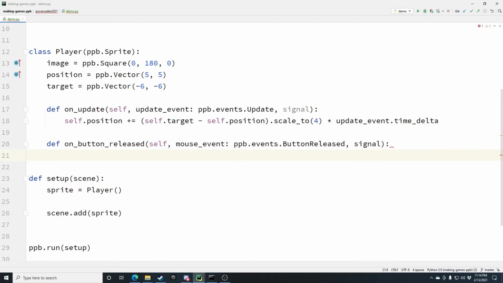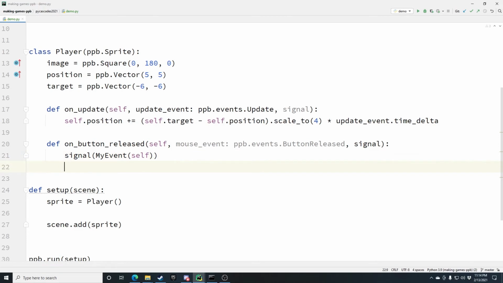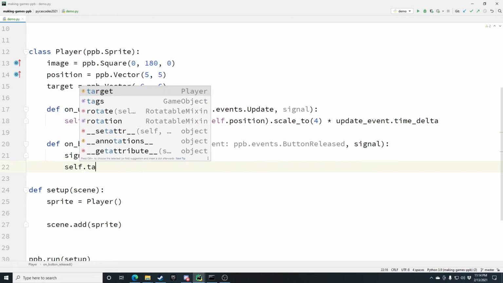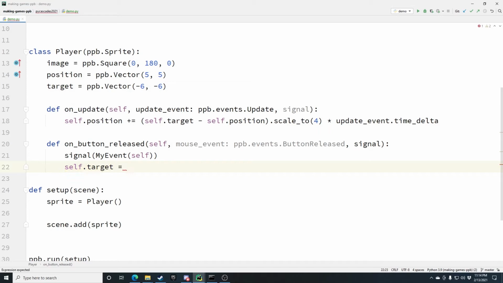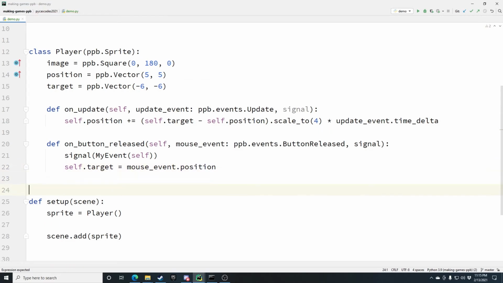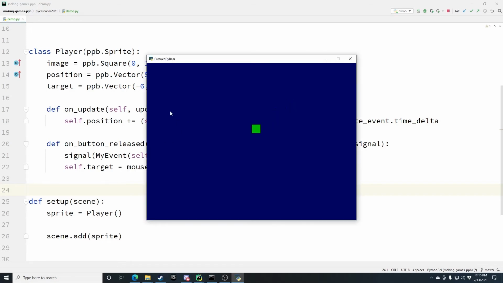All right, so what we do is where we click, we're going to do signal(MyEvent(self)), and as part of this, let's change the target. self.target equals mouse_event.position. So this is going to signal out an event and let us change where our sprite is going. As you can see, as I click around the screen, it's going to go after it.